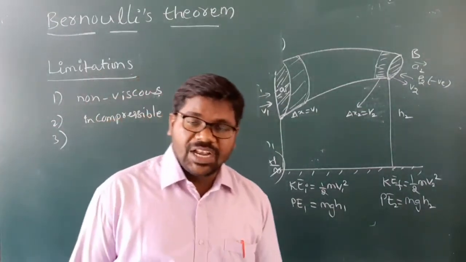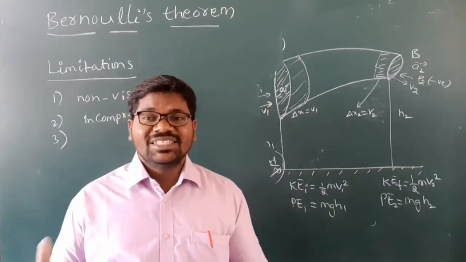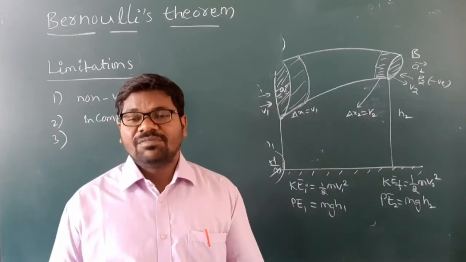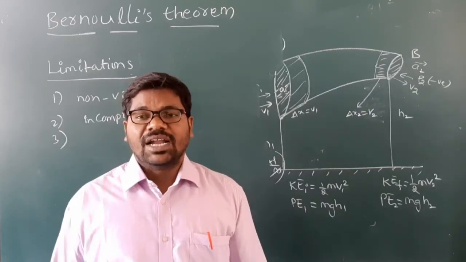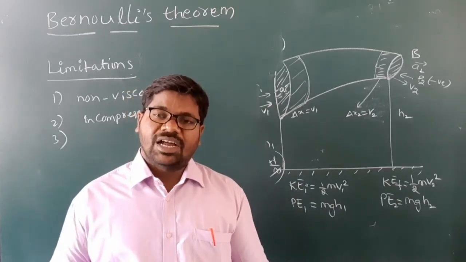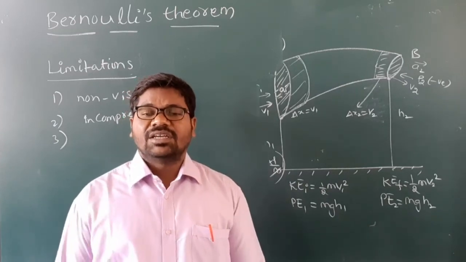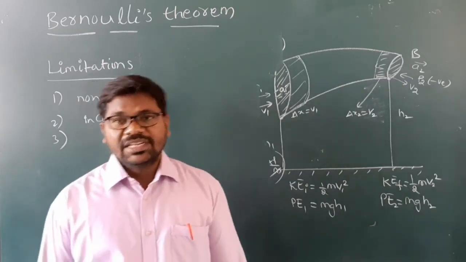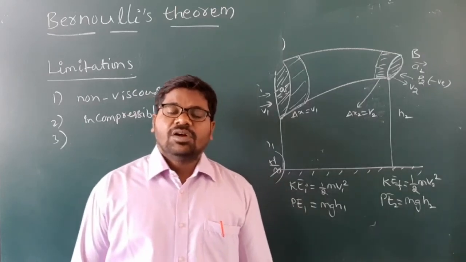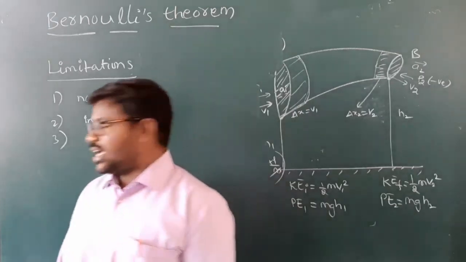Incompressible means whenever an external force is applied on the fluid, there is no change in the volume of the fluid. The entire volume will not change. Next, third one, it is applicable for only streamline flow.